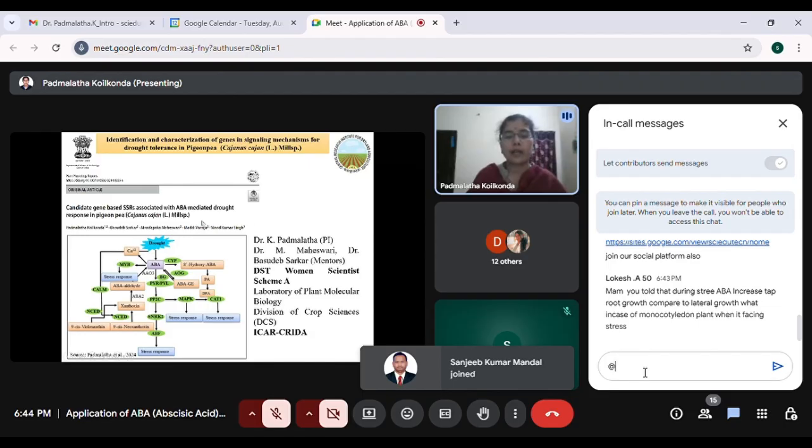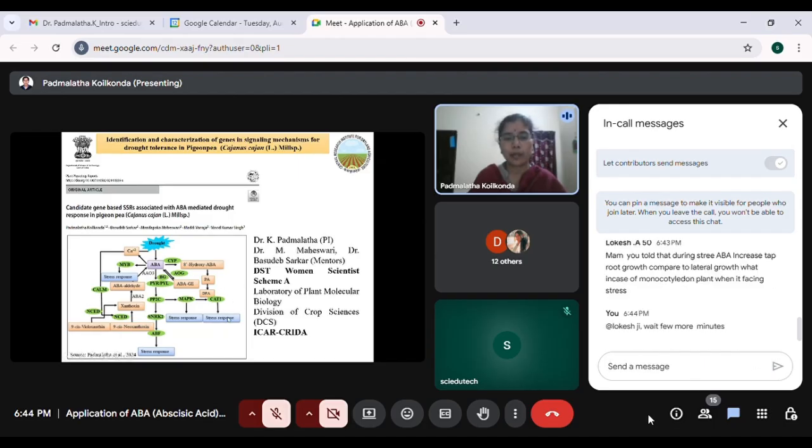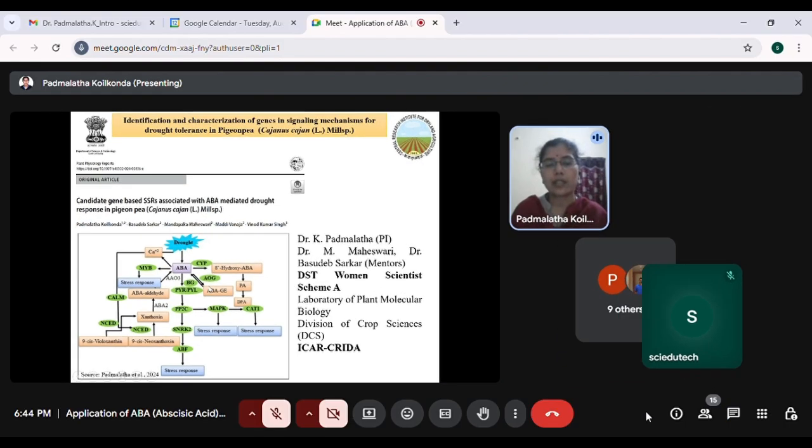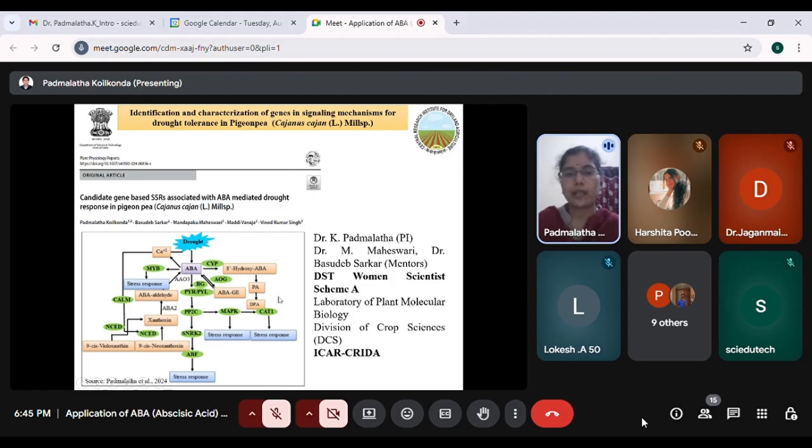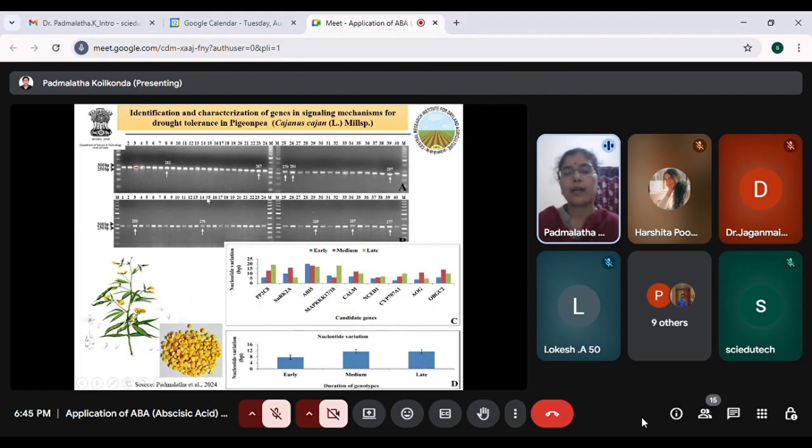Here we have a combination of in silico work and also laboratory work. So the major work is still in the pipeline. This is just part of the work which was published recently. So we have identified 12 genes which are playing a very important role with respect to ABA-mediated drought response. After identifying these 12 genes by in silico analysis, we then went for the analysis at the lab.